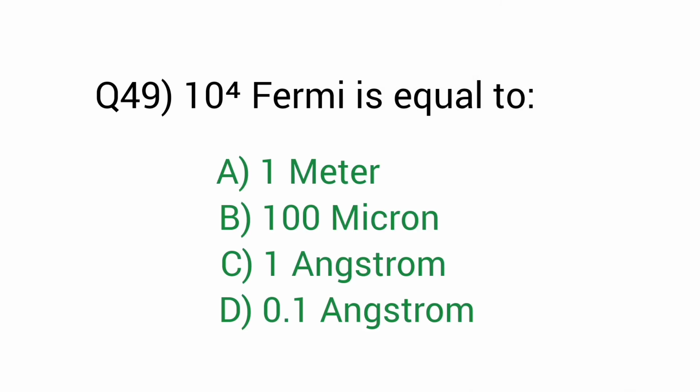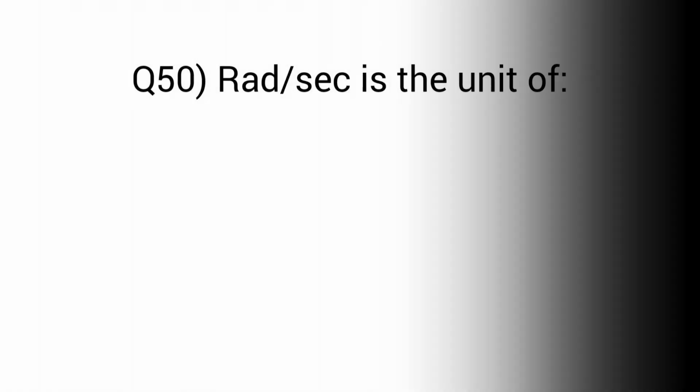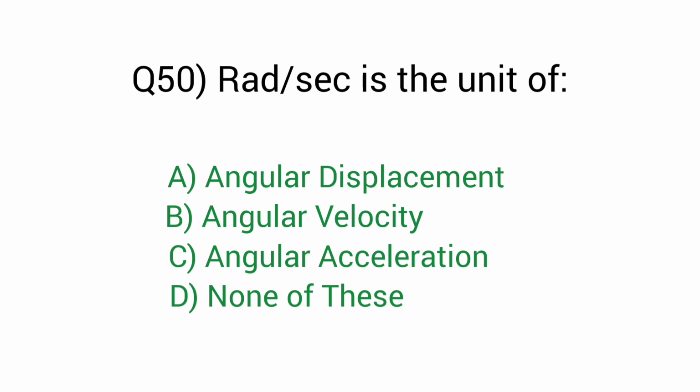Question number 49. 10 to the power 4 Fermi is equal to. Right answer option C, 1 angstrom. Question number 50. Radian per second is the unit of. Right answer option B, angular velocity.